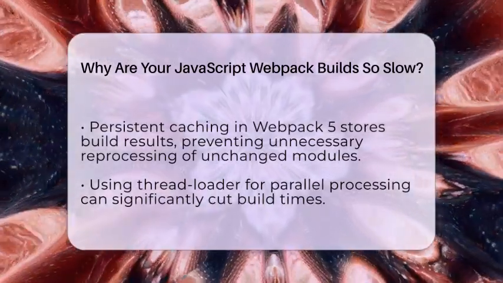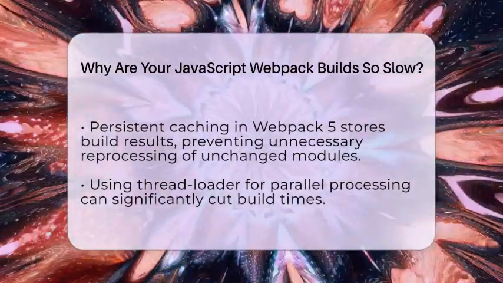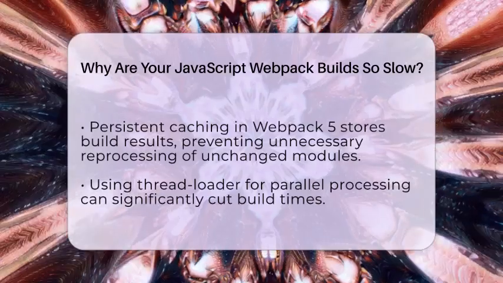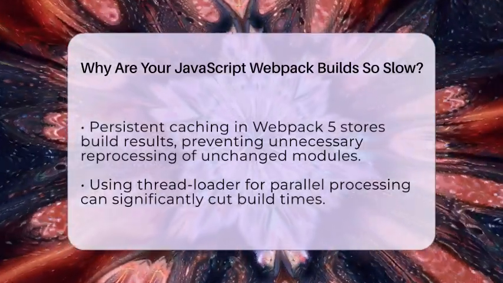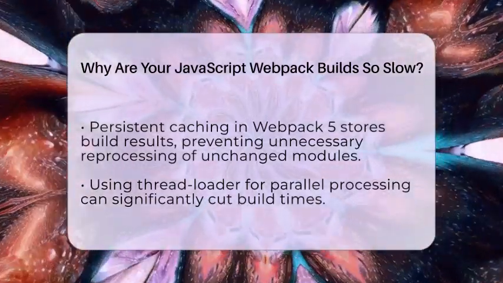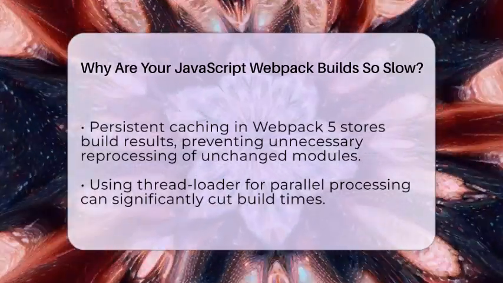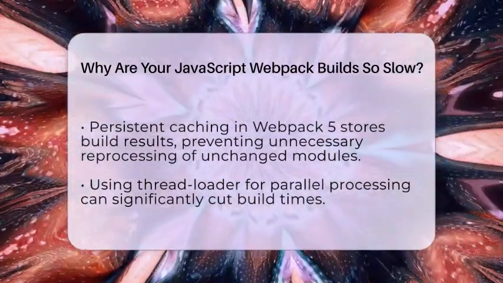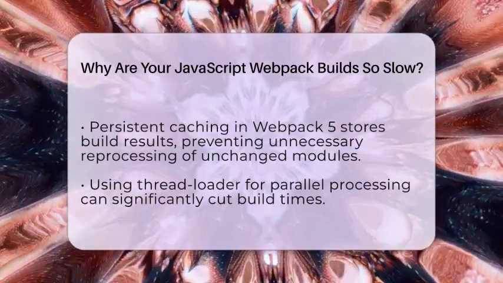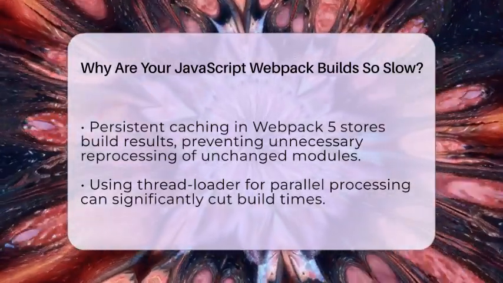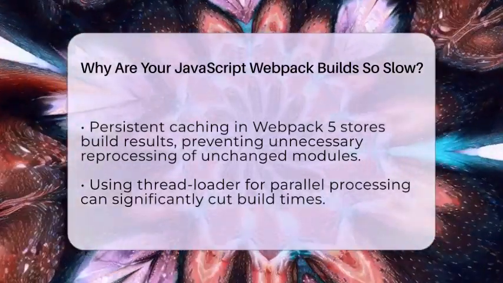Caching is a game changer. Webpack 5 introduced persistent caching, which saves build results so unchanged modules don't need to be reprocessed. Not enabling caching or failing to use thread loader for parallel processing makes builds slower. Using these features can cut build times drastically.